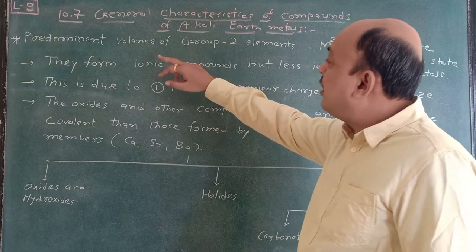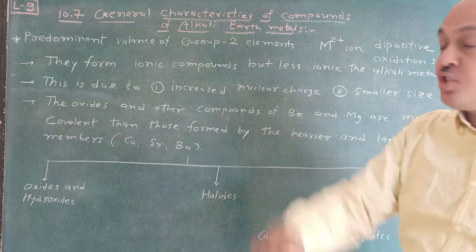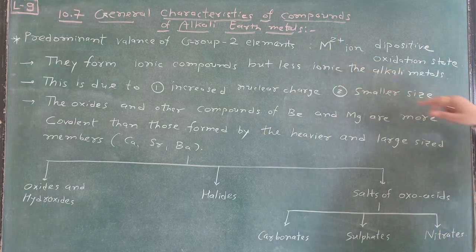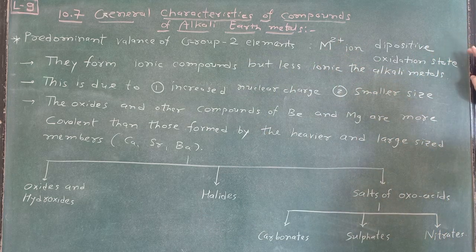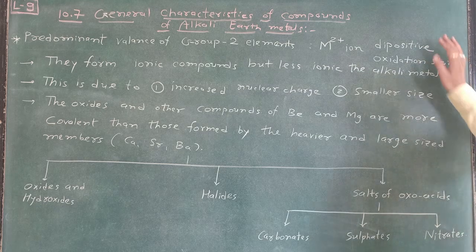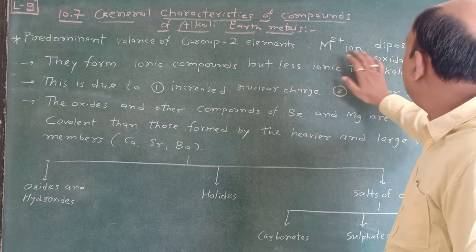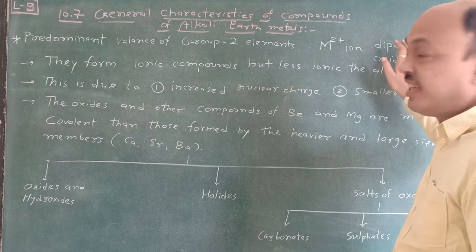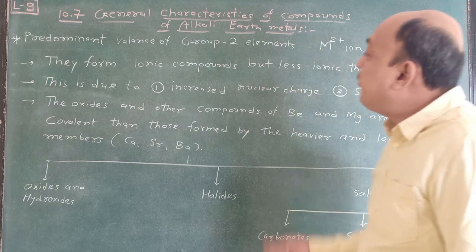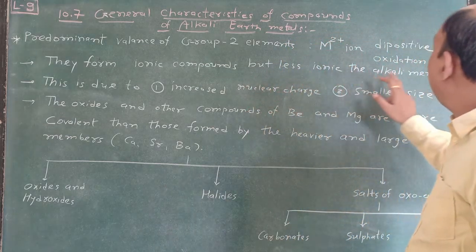The predominant valence of this group, that is group 2 elements, is M plus 2. Remember the M plus 2 ion, that is dipositive, and the oxidation state is plus 2. Predominant valence of group 2 elements: M plus 2 ion, dipositive, oxidation state plus 2. They form ionic compounds, but less ionic than alkali metals.